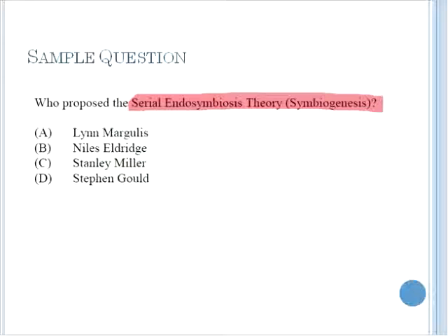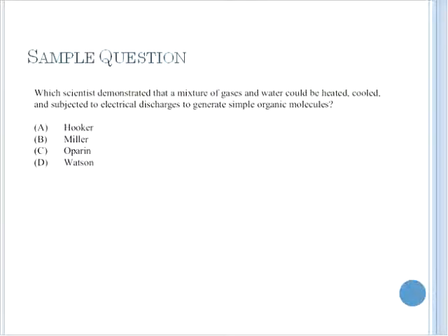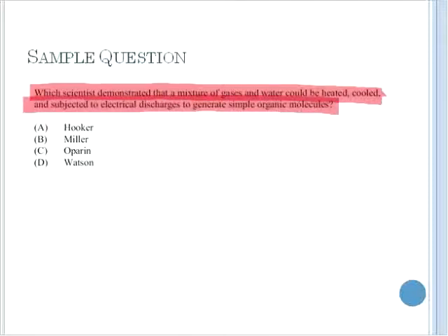The correct answer to that is indeed A, Lynn Margulis. This question asks, which scientist demonstrated that a mixture of gas and water could be heated, cooled, and subjected to electrical discharge to generate simple organic molecules? This was the work of Miller and Urey.